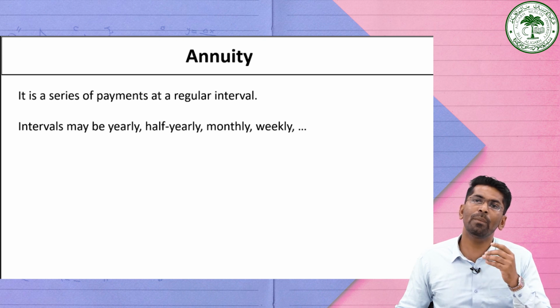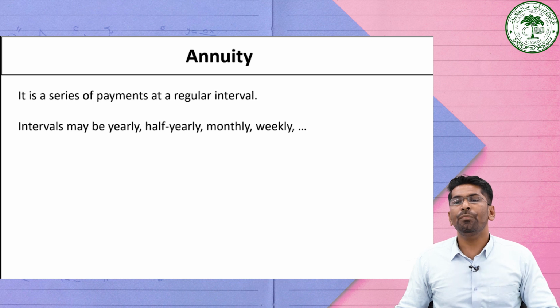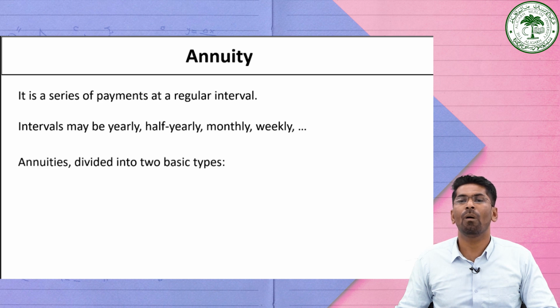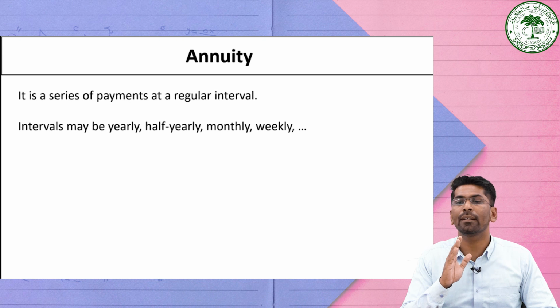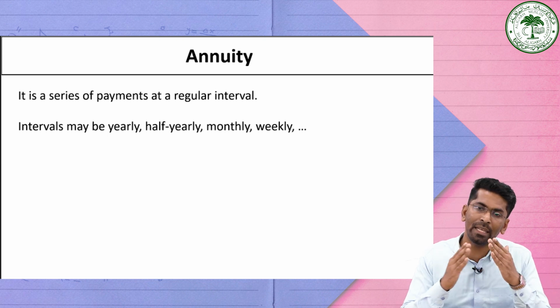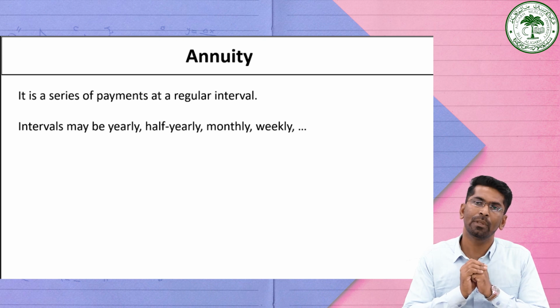So for example, if you rent a flat and promise to make a series of payments over the agreed period, you have actually created an annuity.